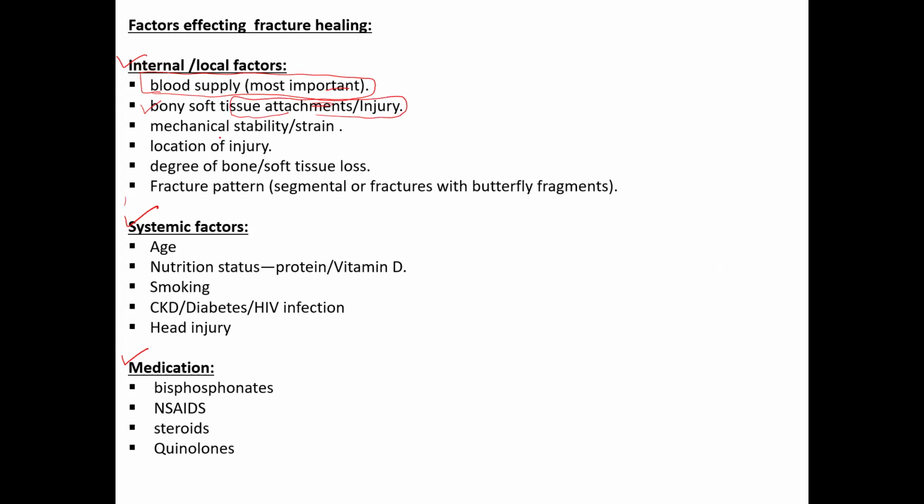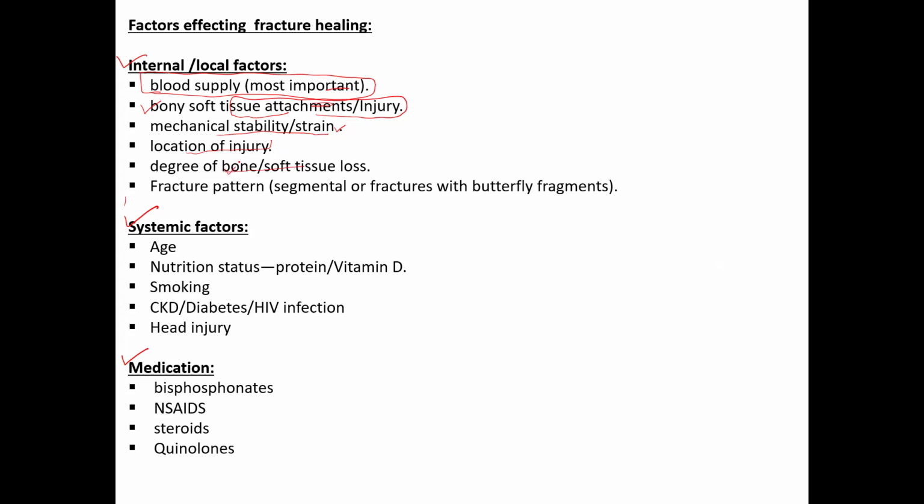Then stability. We have just studied this: very rigid fixation gives primary union, relative stability gives secondary fracture union. Location of the injury: if the injury happens in a bone which is very much covered by muscles, the vascularity is more, so the healing process is fast. Then soft tissue loss or bone loss.